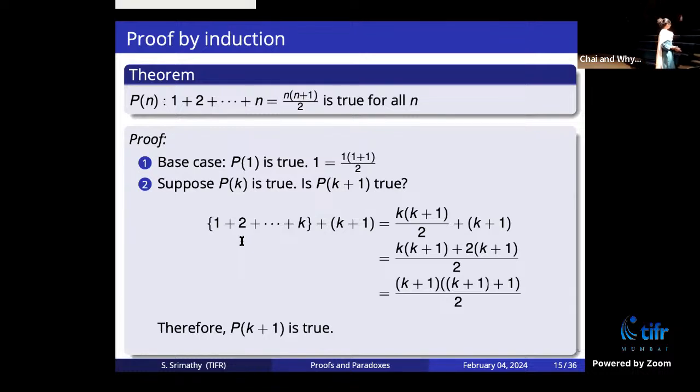Assuming that P(n) is true, we are trying to prove that P(n plus 1) is correct, right? But you have to start with the base case. So you have to show that P(1) is true, and then from there you show that if P(k) is true, P(k plus 1) is true. If you don't have the base case, then it doesn't go through. Right?